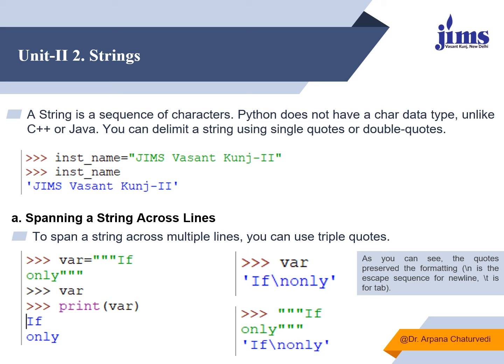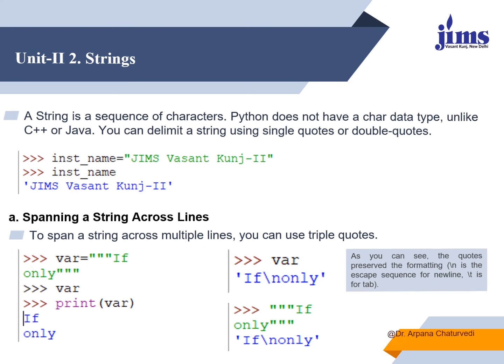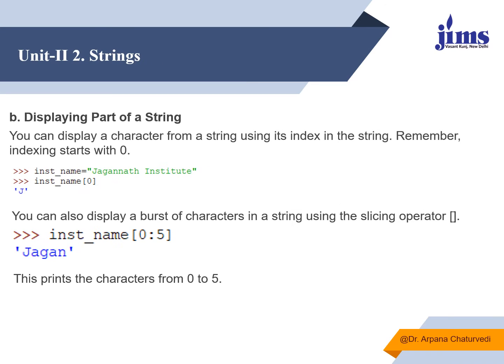If I put \n in between, you see the output will be like this. So the quotes preserve the formatting, and \n is an escape sequence for new line. \t is an escape sequence for tab. A tab has more than one space. If you want to display a part of a string, you can do that also.